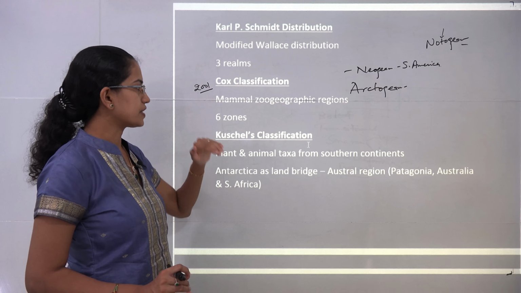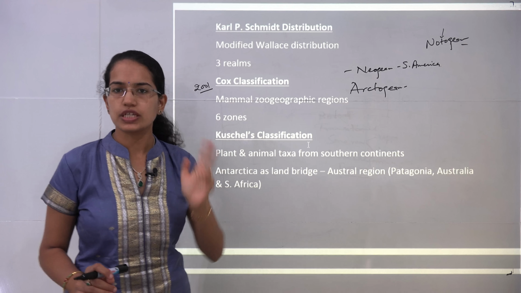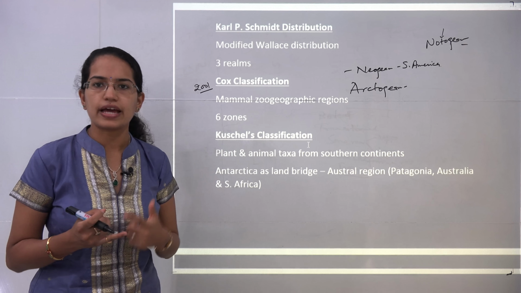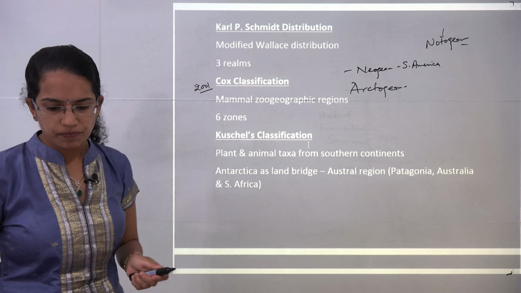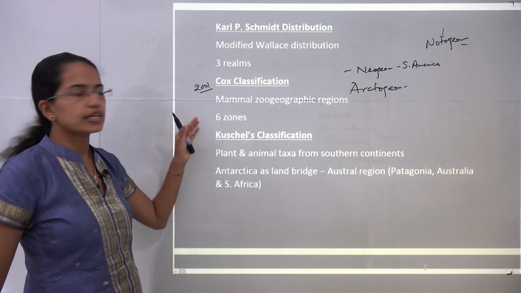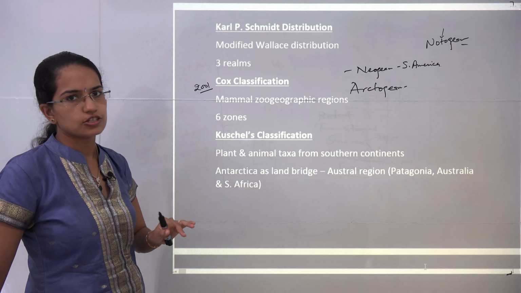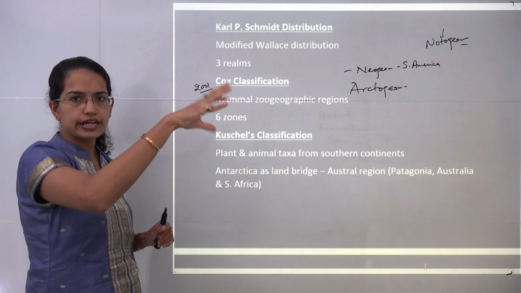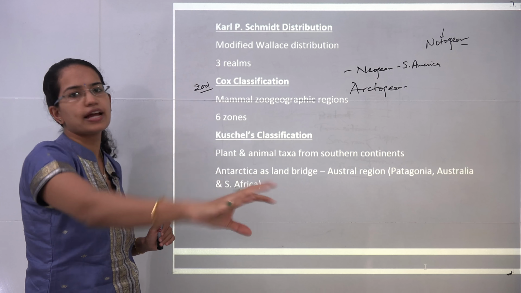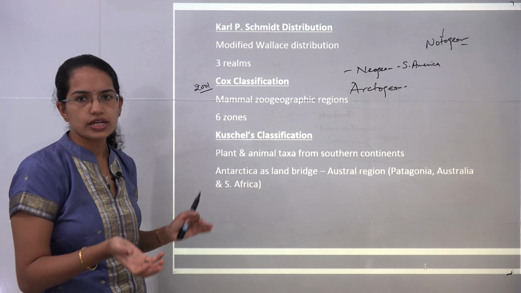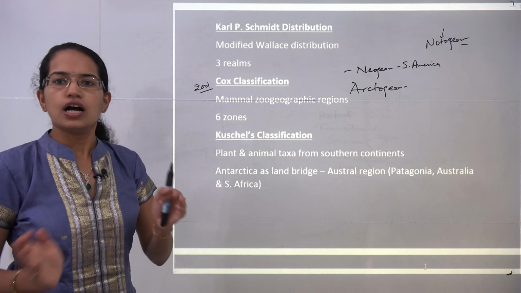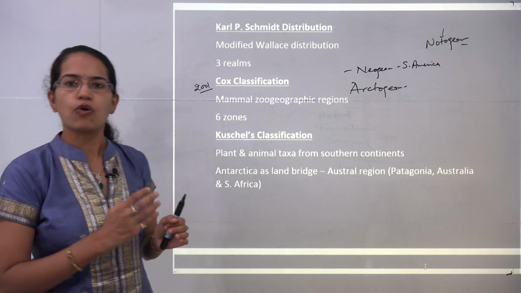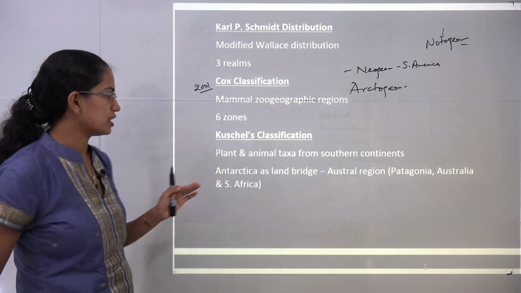The Cox classification divided the world into 6 zones, and these were North America, South America, the Africa region, the Eurasia region, the Oriental region, that's the Asia region, and the Australia region. So the major continents, as we can see, leave out Antarctica. Besides Antarctica, the remaining continents form the 6 zones of the Cox classification.